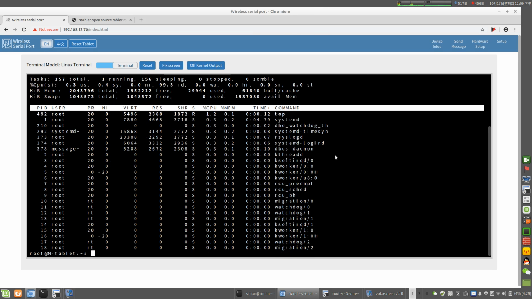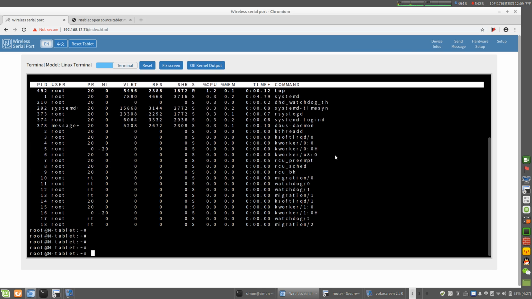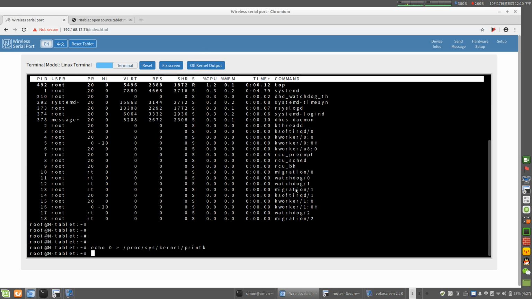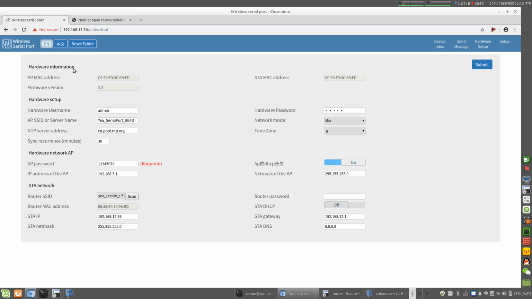Okay, sometimes you see the Linux kernel usually sends some debug messages. So sometimes there is a shortcut button here. We can send a command to disable the kernel debug. Okay, now the next menu, hardware setup.